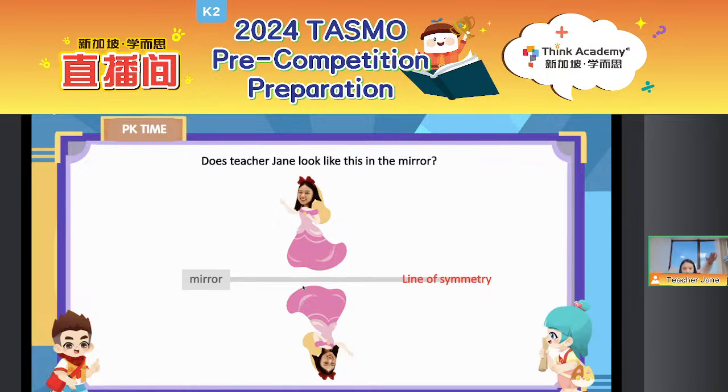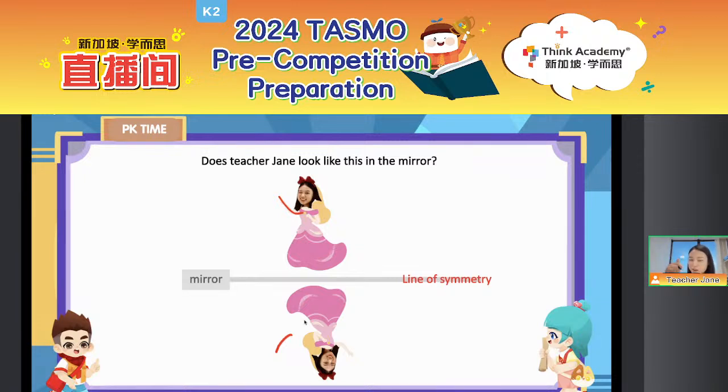After I fold myself, in the mirror, after the symmetry, the left and right won't change, right? The up and down will switch. So look at the mirror, the hand looks like this. Then the hand should also be in this way, right? It cannot be that after the symmetry the left hand becomes the right hand, right?